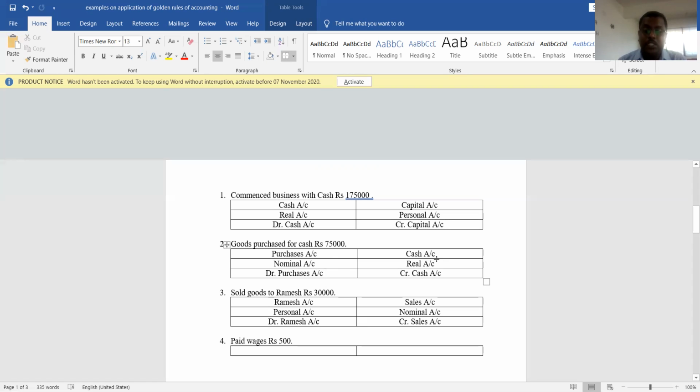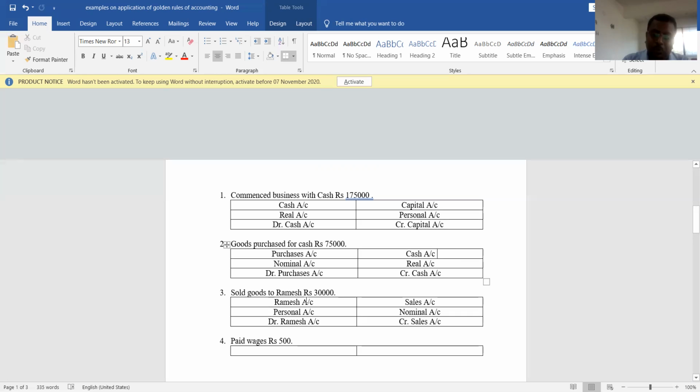And here asset is there. Understood? Real account, cash is there. So we should see to it that cash is coming into the business or going out of the business. If it is coming into the business, we have to debit it. If it is going out of the business, we have to credit it. Because what is the rule of real account? Debit what comes in, credit what goes out. If it comes to business, debit it. If it goes out of the business, credit it. So purchased goods for cash, meaning here cash is going out of the business. So we need to credit which account? We need to credit cash account.